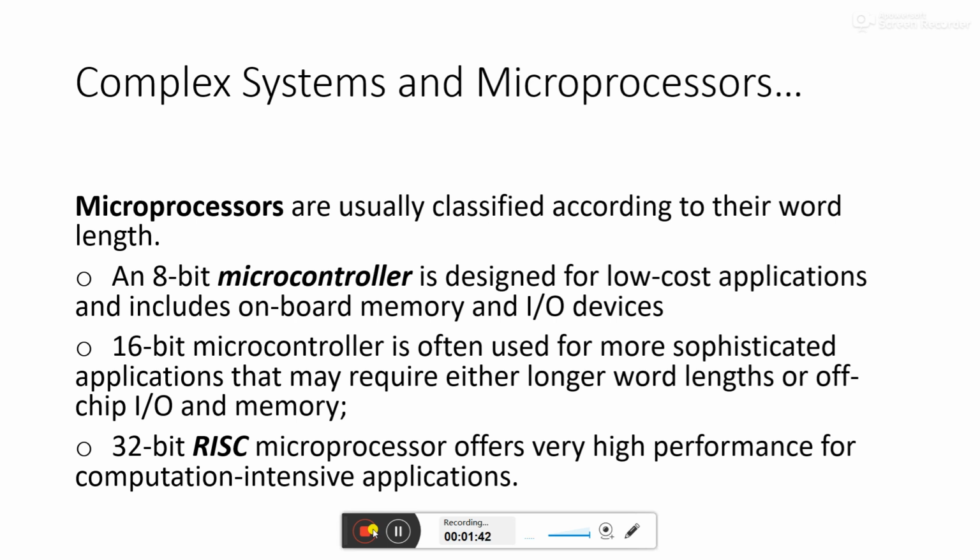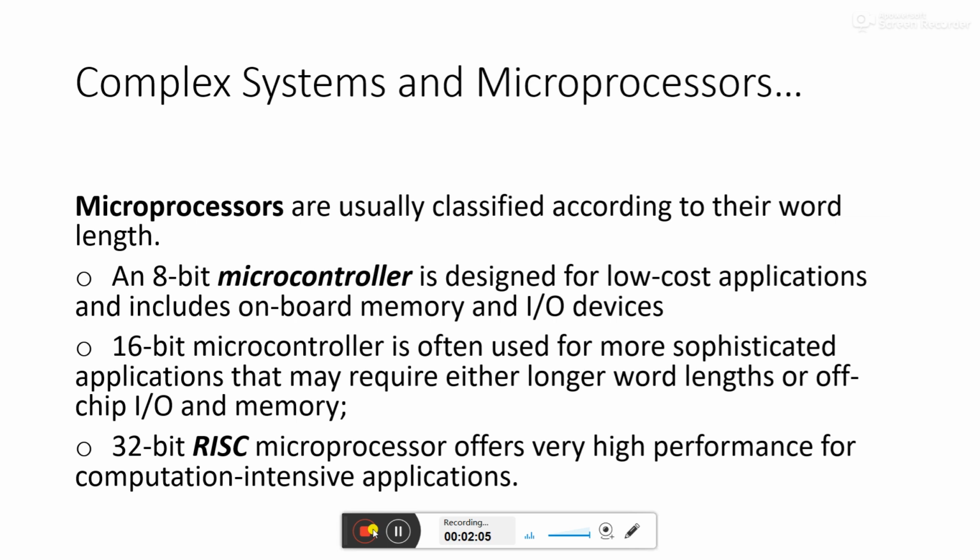Here you have an 8-bit microcontroller and many different data lengths or word lengths. The lower the length, the lesser the capability of the microcontroller or microprocessor, and the higher the word length, the higher the capacity of a microprocessor.